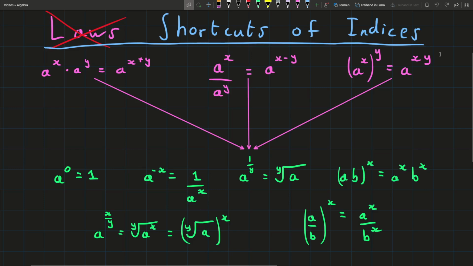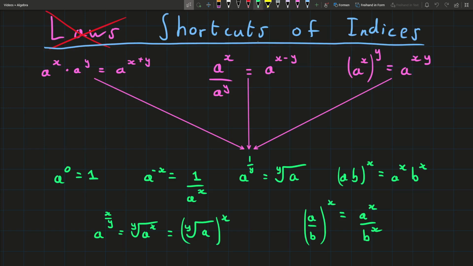Now, in order to do that, I need you to forget everything you know about indices and all the rules, and I need you to have a piece of paper and a pen as well. And you need to pause the video when I tell you to, because if you want to appreciate the beauty of maths, you have to understand maths. You have to kind of experiment by yourself, and if you don't experiment by yourself and you're just told everything, well, then you're not really discovering, and maths is all about discovering. So I would really urge you to pause the video when I say to, and other than that, let's go.